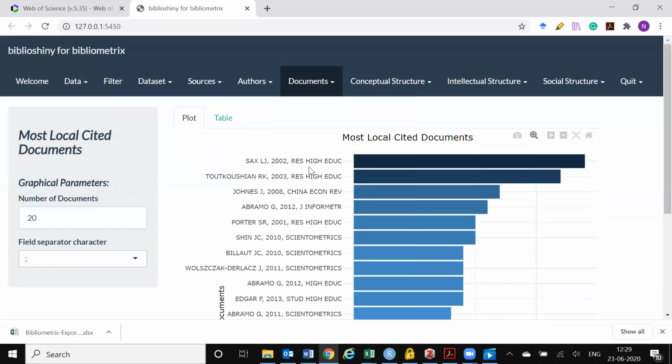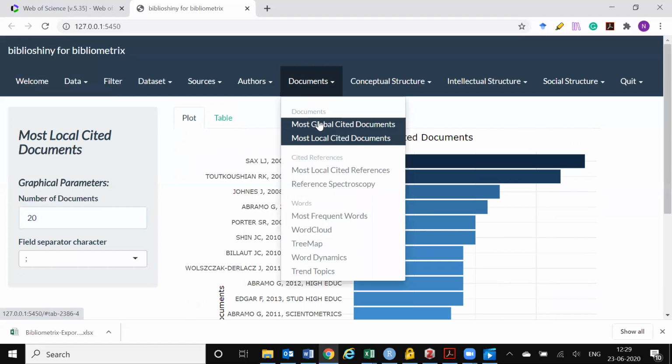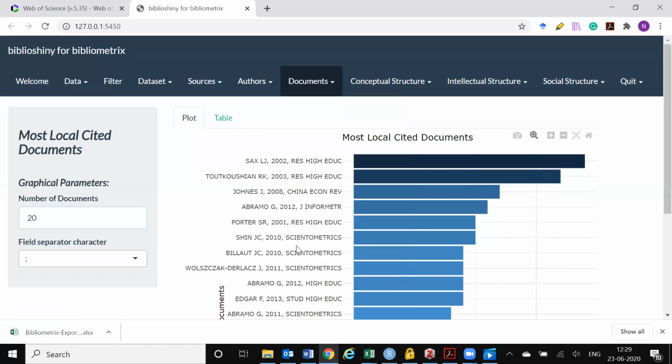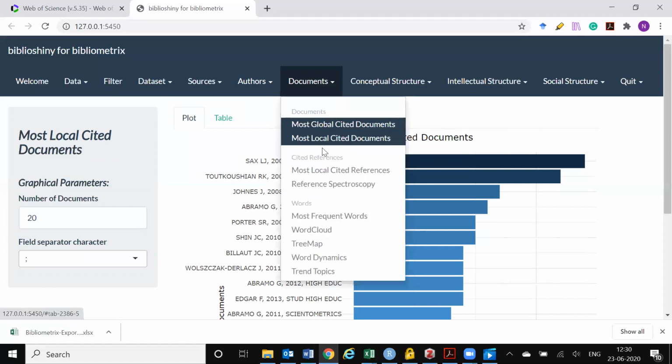Next is the most local cited documents. The first one was global citations. So citations not just within the database of 303, but there could be possibility that these articles have also been cited by studies which are in other fields, or sometimes by studies that did not get pulled up with your database. So that's global citation. Local citations is citations within the database. In this case, our database was of 303, within that 303 data.